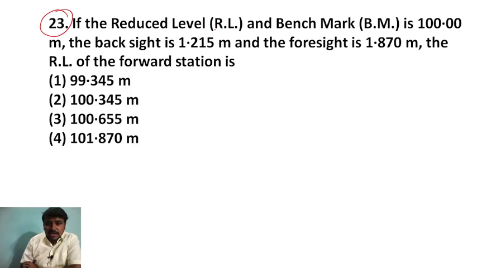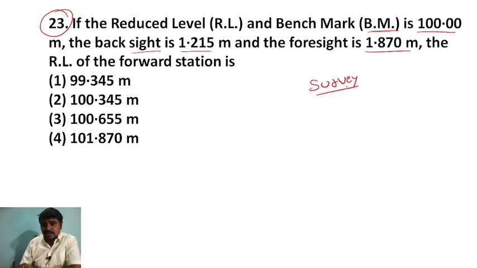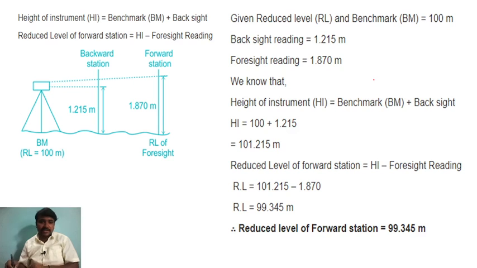If the reduced level, RL, on benchmark BM is 100 meter, the backsight is 1.215 meter, foresight is 1.87 meter, the RL of the forward station is. So this is a question from the survey. Let me clear all your doubts on this question.